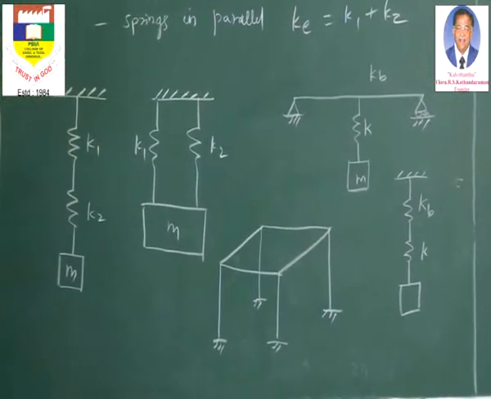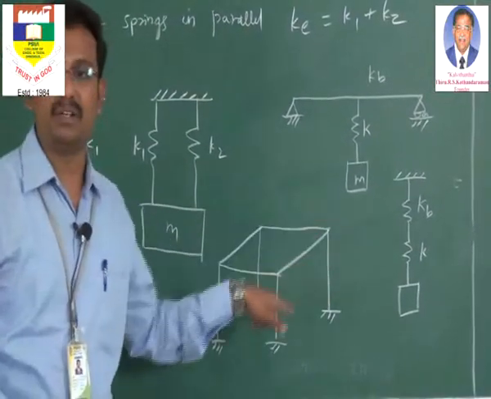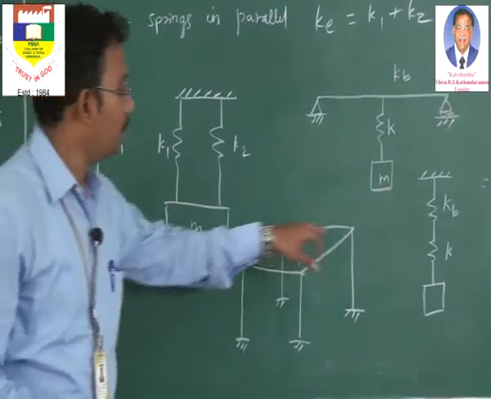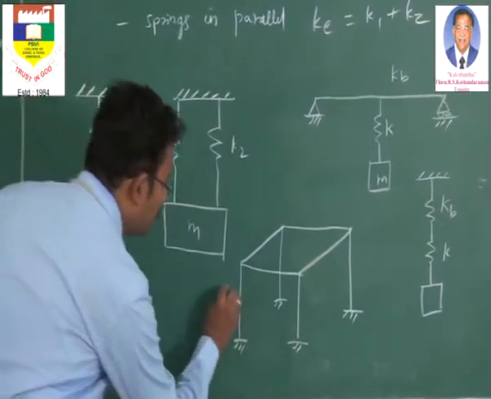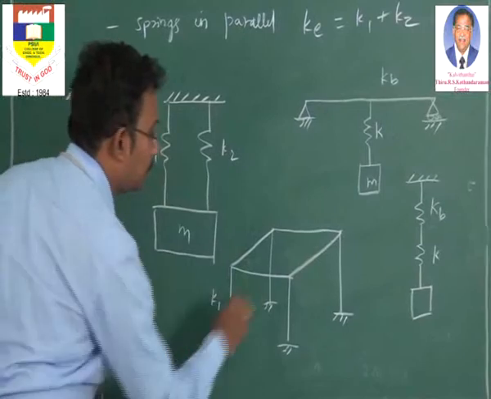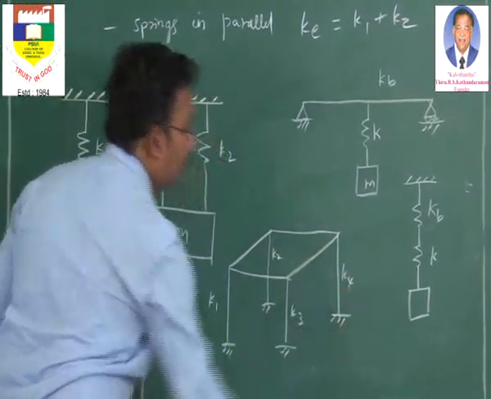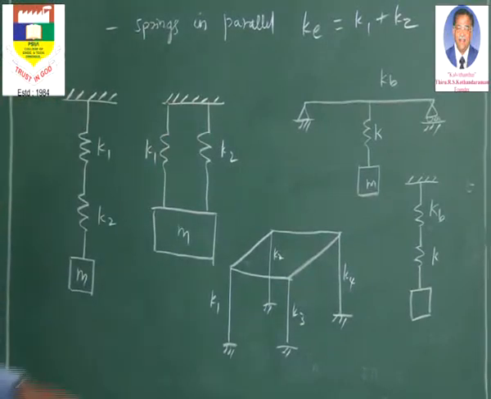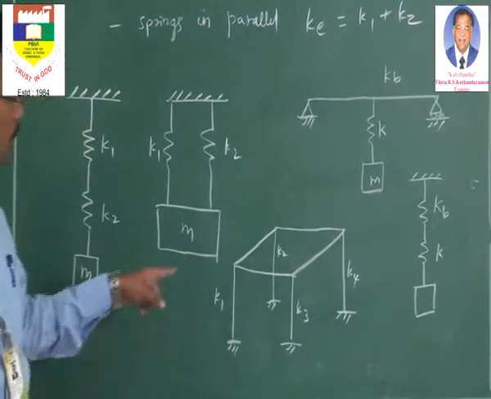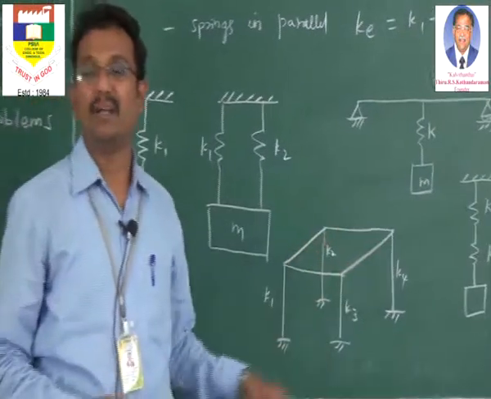So how many columns are involved here? Totally 4 different columns are involved. So these columns are all parallel. Call this K1 of the first column, K2 of the second column, here K3 and here K4. So 4 different stiffnesses are involved. How are they related? All the 4 stiffnesses are parallel to each other.